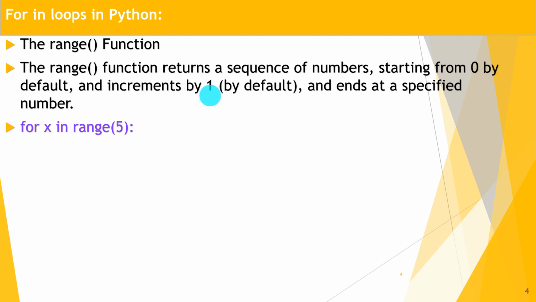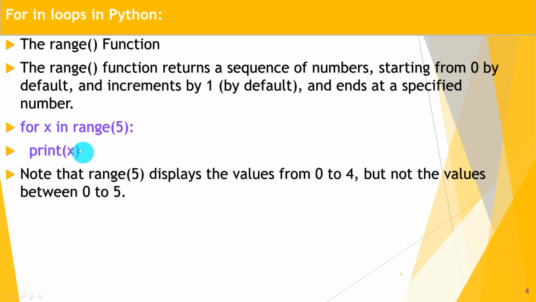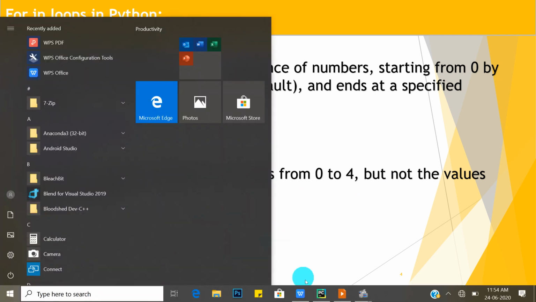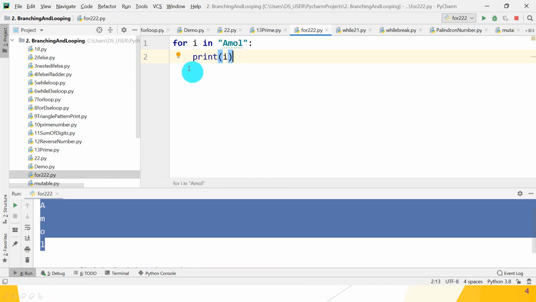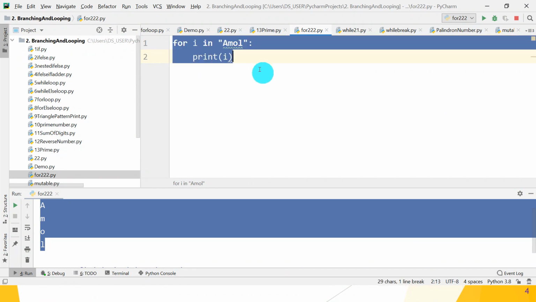So print x. What is the output of this program? The output is 0 to 4. 5 is excluded. Note that range 5 displays the values from 0 to 4 but not 0 to 5. Okay guys, we will check it on the PyCharm IDE. So remove this code.